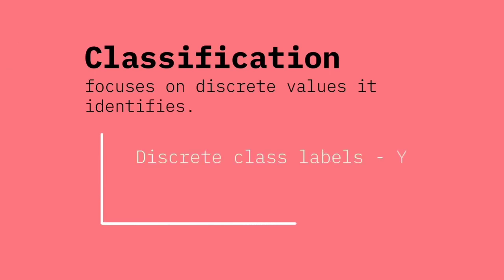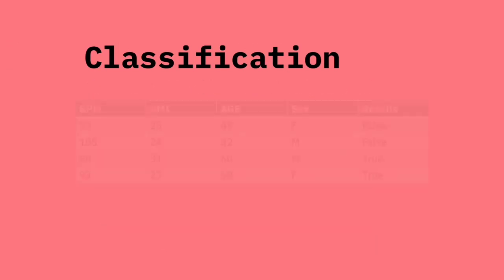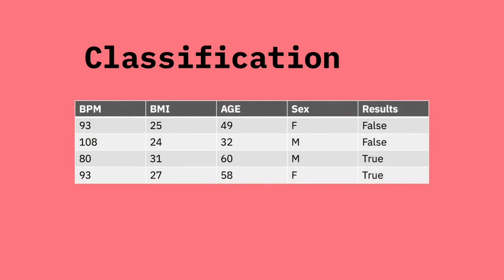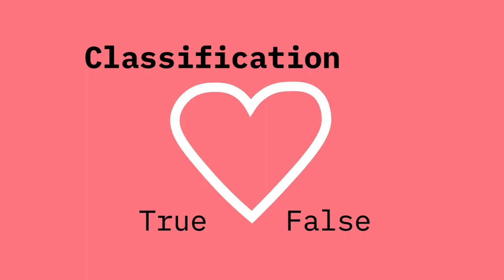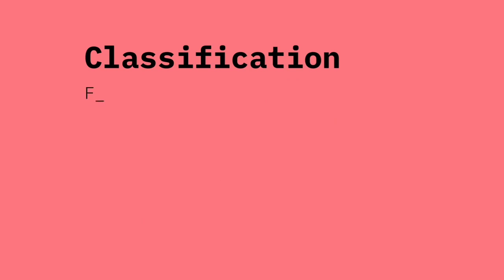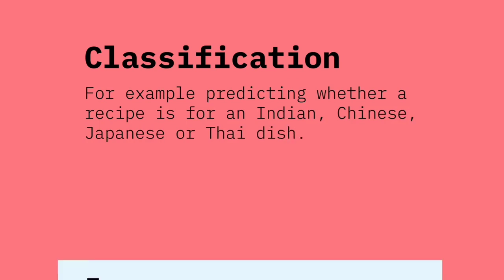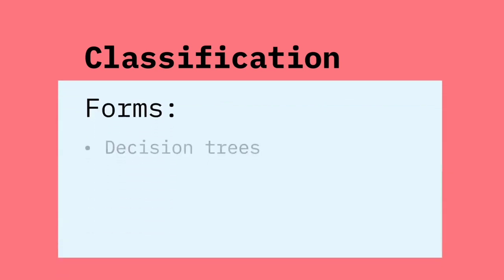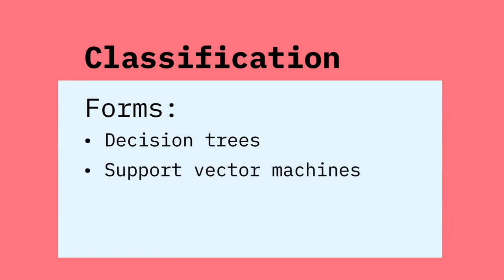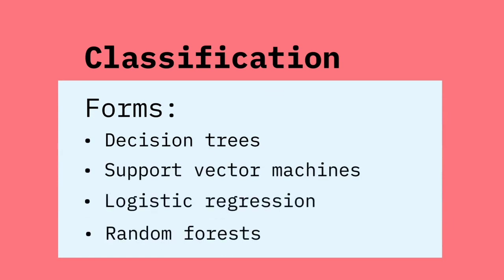We can assign discrete class labels, Y, based on many input features, X. In a previous example, given a set of features X, like beats per minute, body mass index, age, and sex, the algorithm classifies the output Y as 2 categories, true or false, predicting whether the heart will fail or not. In other classification models, we can classify results into more than 2 categories. For example, predicting whether a recipe is for an Indian, Chinese, Japanese, or Thai dish. Some forms of classification include decision trees, support vector machines, logistic regression, and random forests.